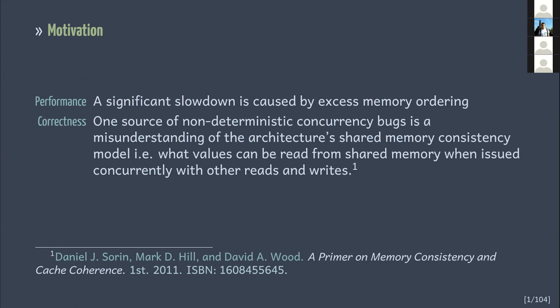The second motivation for this subject is correctness. It is stated that one source of non-deterministic concurrency bugs is a misunderstanding of the memory consistency model. If you don't understand the guarantees given by the memory model, you are risking to produce a bug, which might not show itself for 1,000 executions. I'll discuss an example of data race that happens only a few times over 100,000 executions.